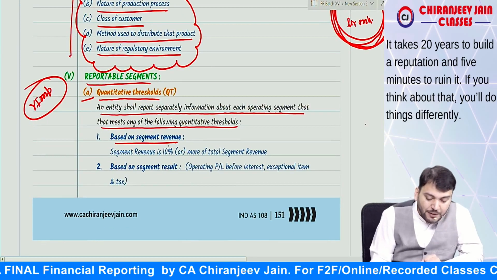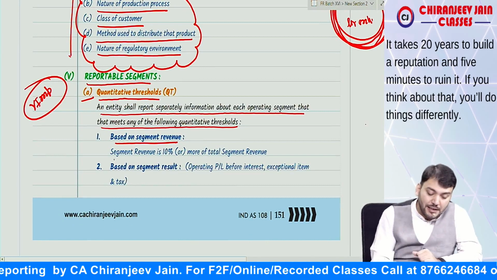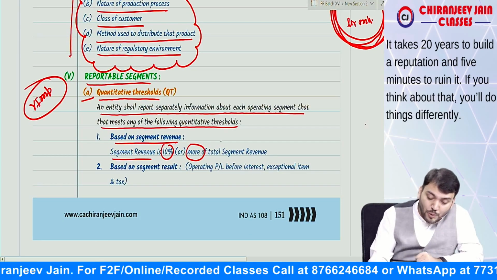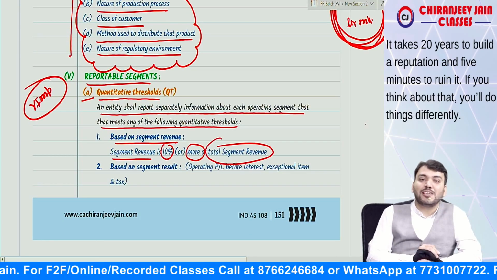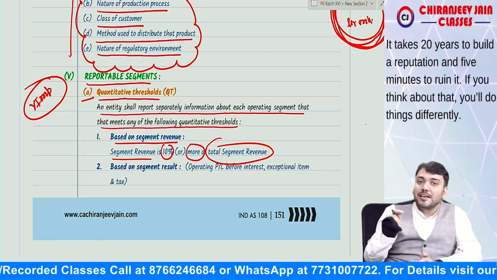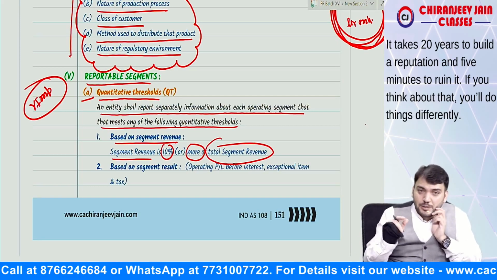Based on segment revenue: if the segment revenue of an operating segment is 10% or more of total segment revenue, then it will be a reportable segment.